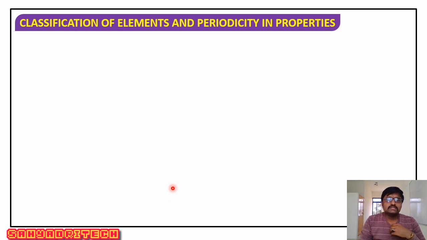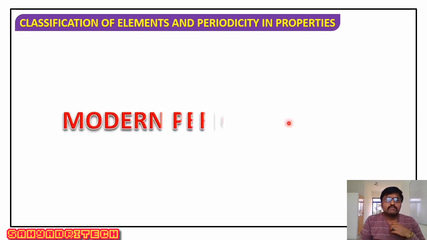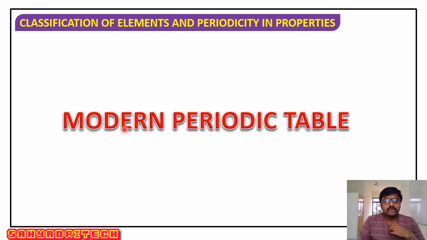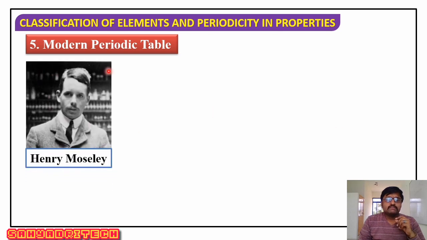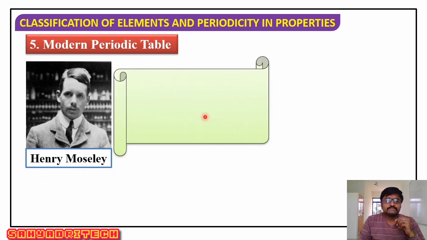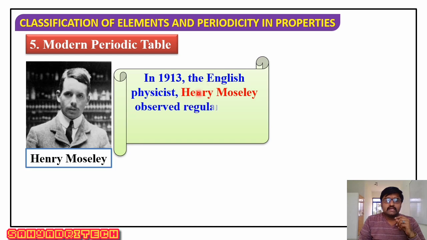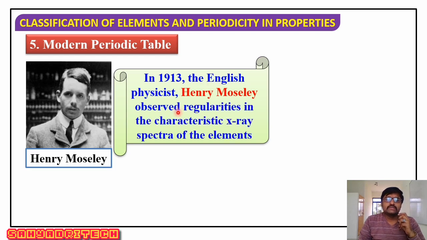Well, now in this session, I'm going to consider the modern periodic table. The modern periodic table is also called the long form of the periodic table. This concept of the modern periodic table was given by Henry Moseley. So in the year 1913, an English physicist, Henry Moseley, observed regularities in the characteristic X-ray spectra of the elements. He observed the X-ray spectroscopy of various elements, and what he found is that there is a regularity.